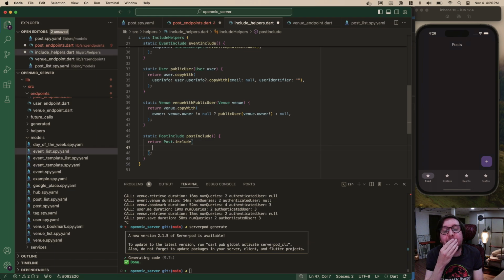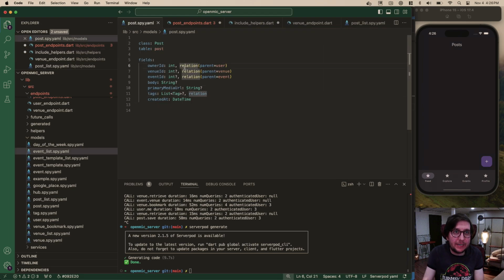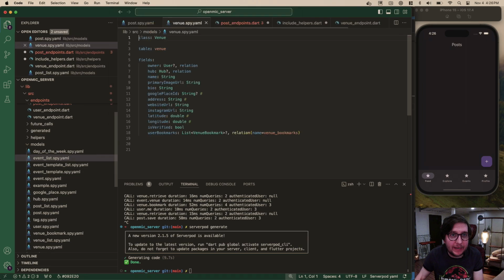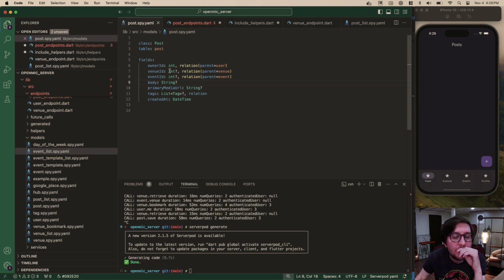I know I'm doing something a little bit differently here. In our post.spy, instead of doing it like previously, we were doing it this way, where we actually had this, but this way we're doing an ID. I feel like there's something missing here. Let me look that up real quick.